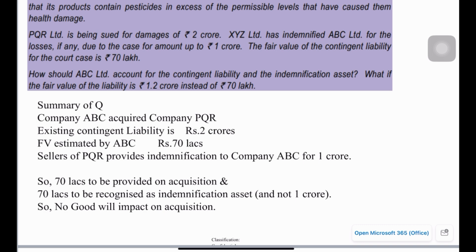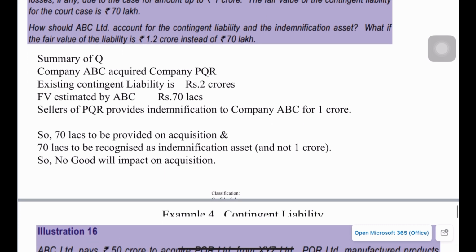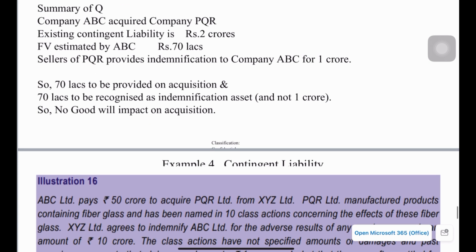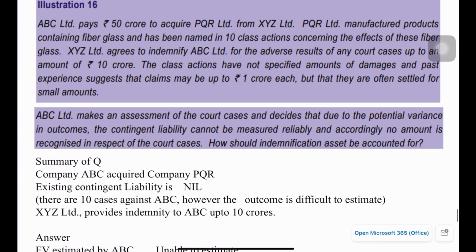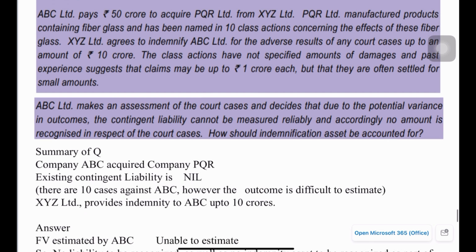So since both assets and liabilities are the same, no goodwill impact will be there in this case. Okay, then please read this example.